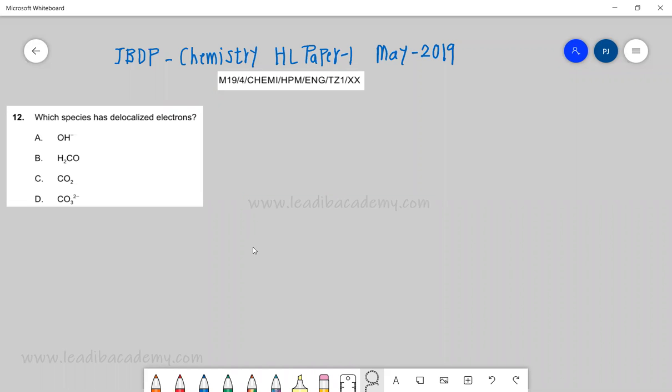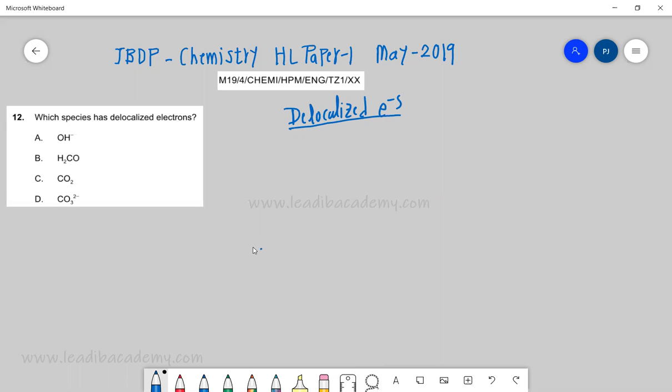We are looking into this interesting question, question number 12. Which species has delocalized electrons? What do you mean by delocalized? Let's try and understand. Delocalized electrons means electrons which are not localized, that means they are not permanent or stationed at one specific atom. They are not permanently there.